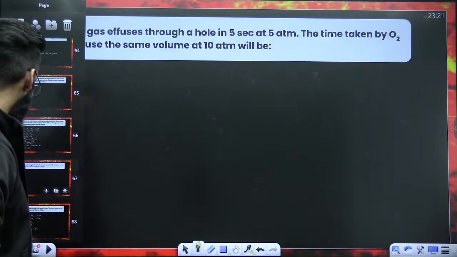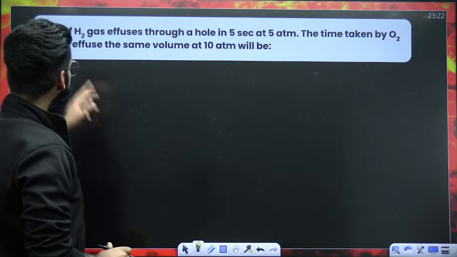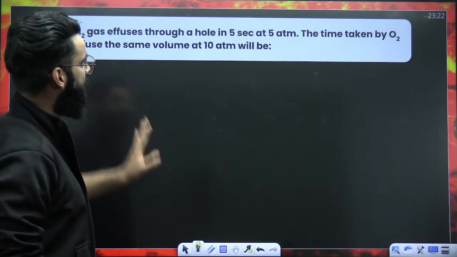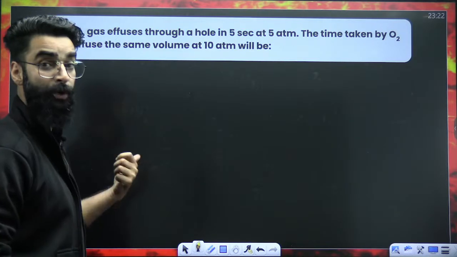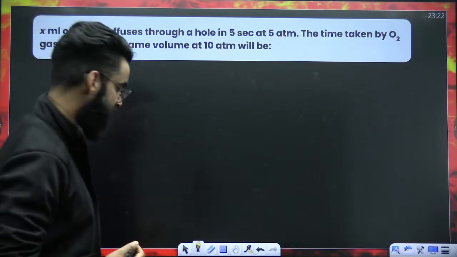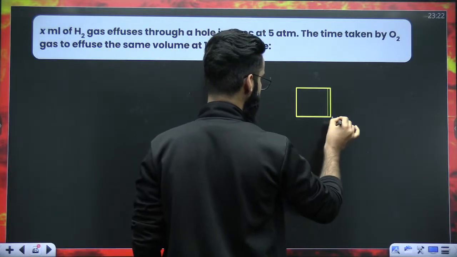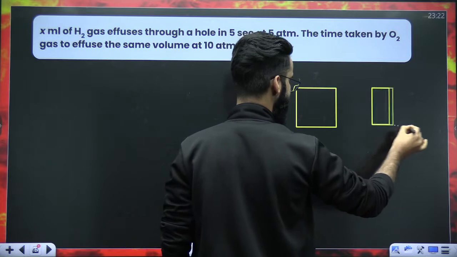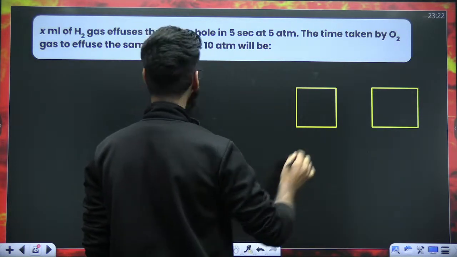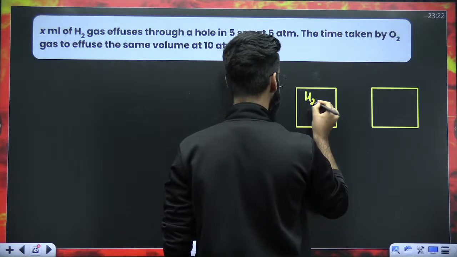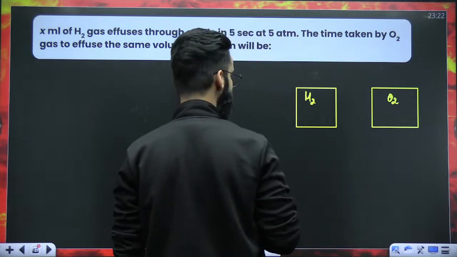Let's have a look at one more question. Simple question. X ml of H2 gas effuses through a hole in 5 seconds at 5 atm. Time taken by O2 gas to effuse the same volume at 10 atm will be. See what the question says. My dear students, again you have got two containers, for example. First container is containing H2 gas, and the second container contains O2 gas, correct?